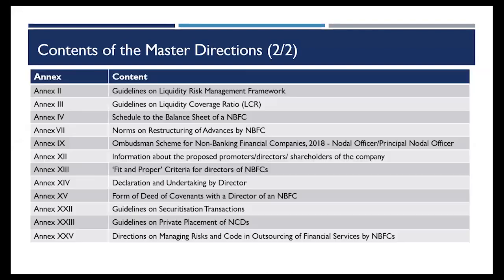Apart from the chapters, there are also several other annexures. These are event specific. Why do I say event specific? Because it is not applicable just by the fact that you become a systemically important NBFC. These guidelines are applicable only in case you are entering into such transactions or you breach a particular threshold that has been prescribed. For example, the LRM framework, which is Liquidity Risk Management Framework, recently introduced, is applicable only in case you are a type 1 NBFC with an asset size of more than 100 crores.